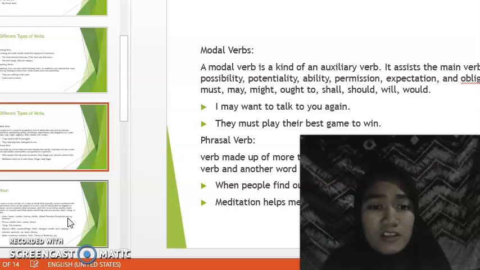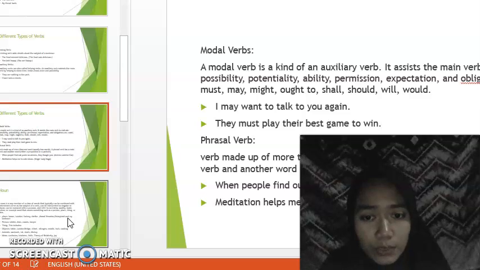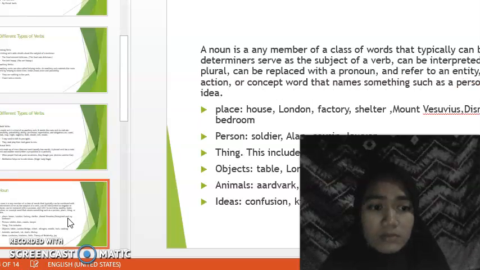And then phrasal verb. A phrasal verb is a verb made up of more than one word, usually two words. A phrasal verb has a main verb and another word, either a preposition or a participle. Example: when people find out you are an actress, they Google you. Meditation helped me to calm down.